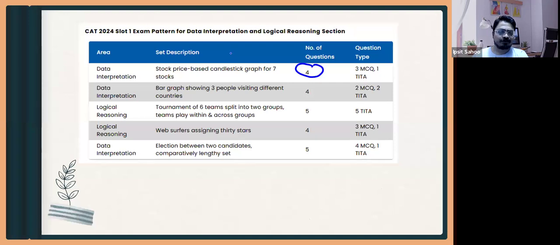Yeah. So tournament based, this is a theta questions, and if you see, then the OAF suffers assigning their 30 stars. So this was for 4 questions, 3 MCQ and 1 theta. DI set is election between 2 candidates, and if you see, this is a very lengthy set you had got, and 5 questions, 4 MCQ and 1 theta. So I'll be coming to what you should do, like how we should select the paper, which set you should attempt.